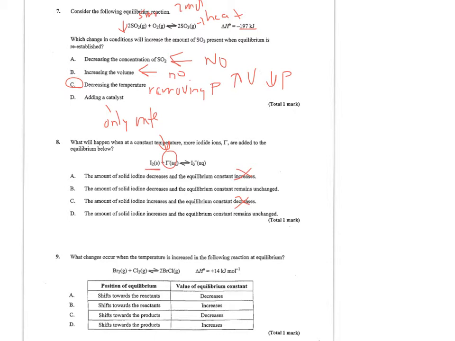That would seem true because I have more I minus, and so it's going to collide more with the other reactant. And D, the amount of solid iodine increases. No, it's going to be used up more. So B is my best choice.